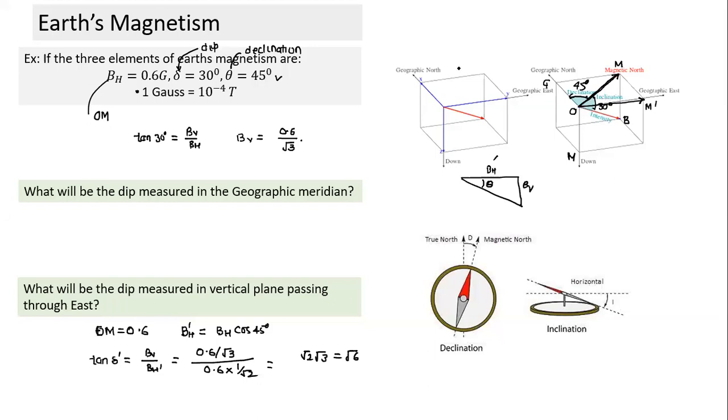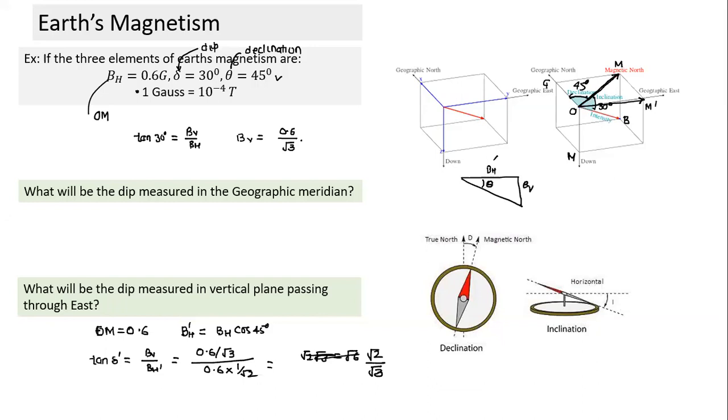Yes, Avirup, you had some question? So won't it be root 2 by root 3? Sorry, root 2 by root 3, what is that? Yes, root 2 by root 3. So what will happen in any plane, will it increase or decrease? It will keep on increasing. Okay, so Avirup, what have you understood?